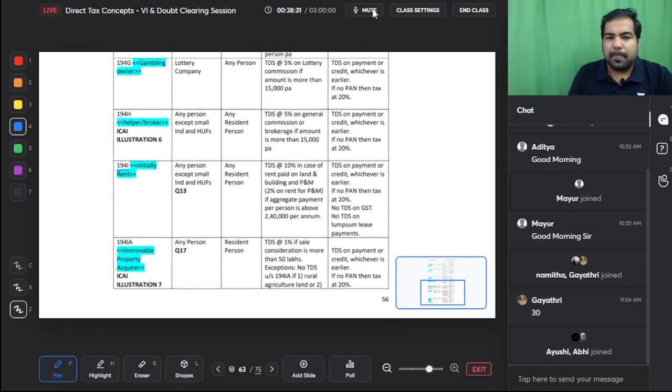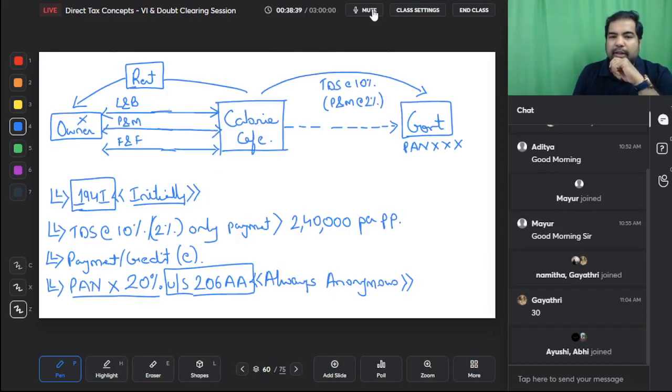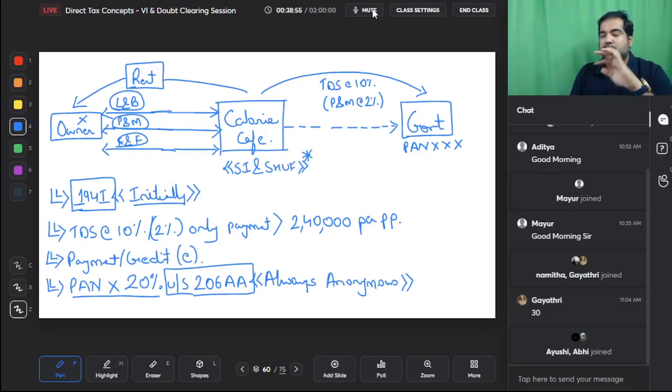Initially you rent to any person except small individual, small HUFs. I forgot to mention that you don't need to deduct TDS if you are a small individual or small HUF, when you rent a house or some furniture or some plant and machinery. Let me just tell you, there is nothing like small individual, small HUF. This is only a shortcut for you and me to remember.